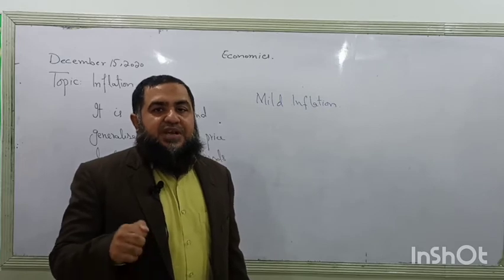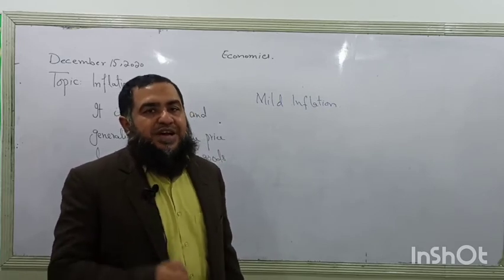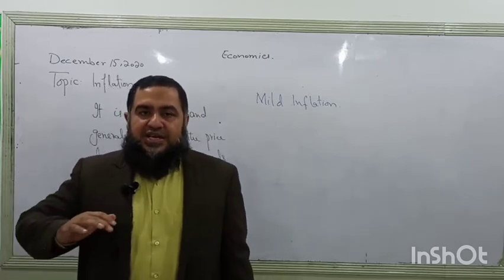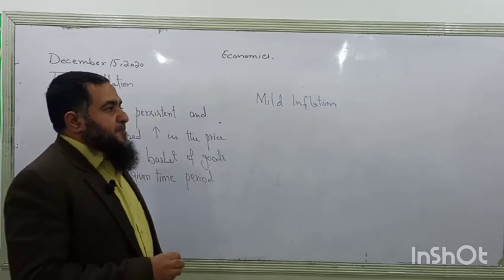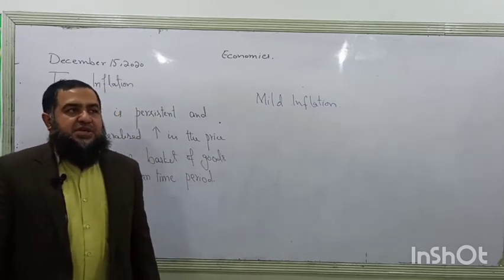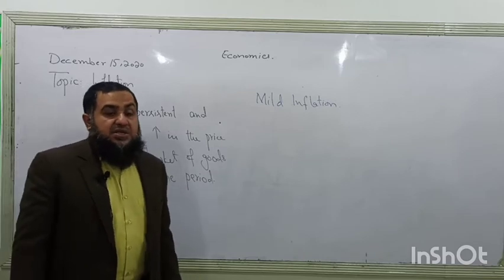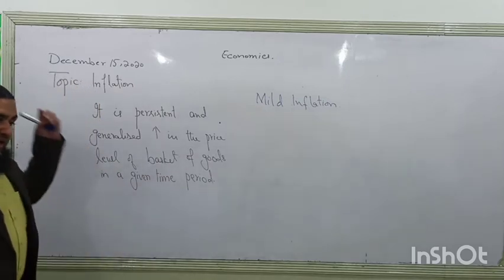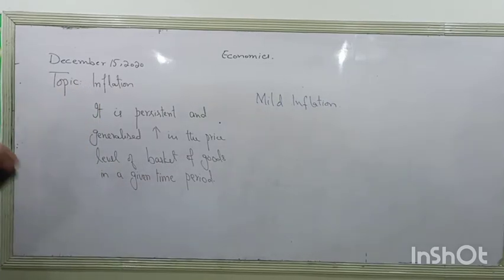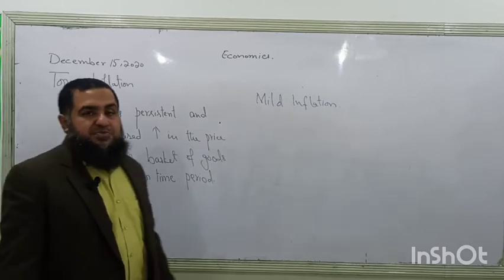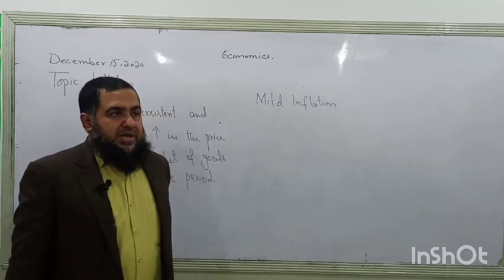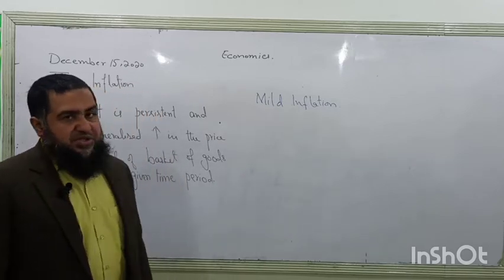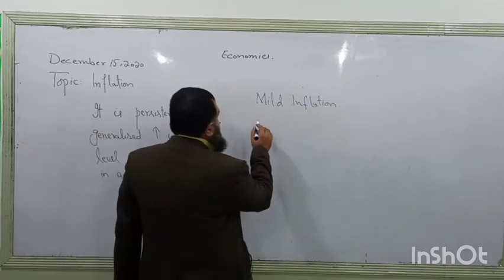It is because that will give the producers incentives to invest in that economy where there is a little bit of price growth, or mild inflation. If prices are not growing, there is stagnation, and that will discourage the producers from investing in that economy because profitability is not going to rise. Mild inflation can be desirable for the economy, and next we have what is called single digit inflation.